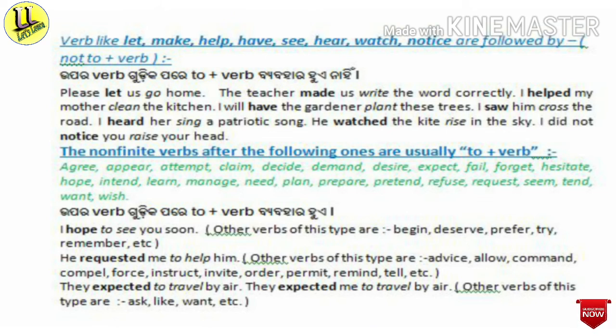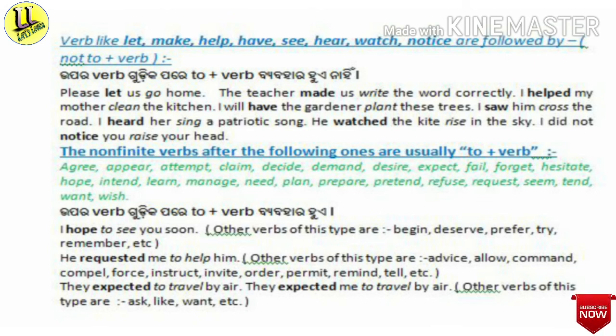And other verbs of this type are begin, deserve, prefer, try, remember, etc. And then another example is he requested me to help him. Here, to help, just before help there is the use of to.